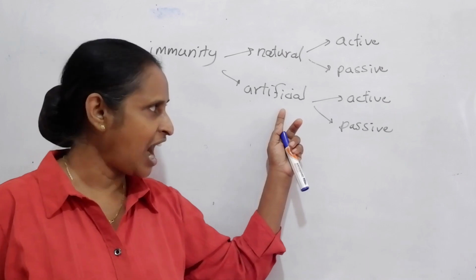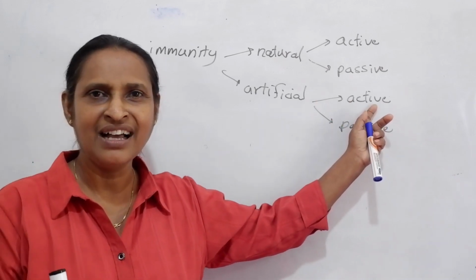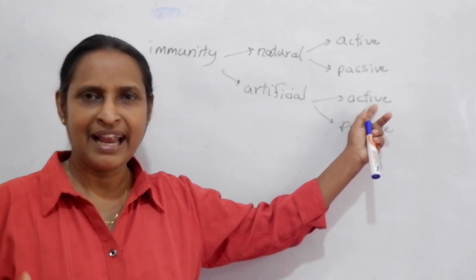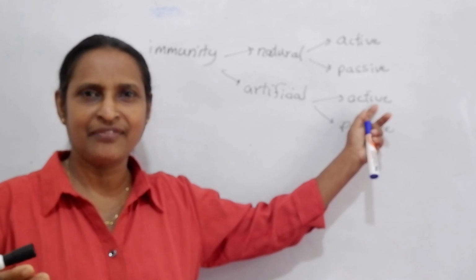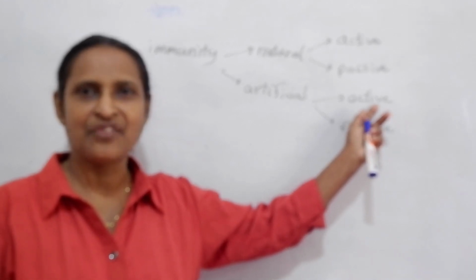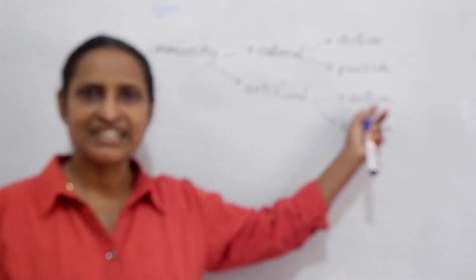Artificially acquired active immunity means attenuated microorganisms are vaccinated, so antibodies are produced in the body. When the same antigen is encountered, it is identified by the body, which fights against it and defeats it.